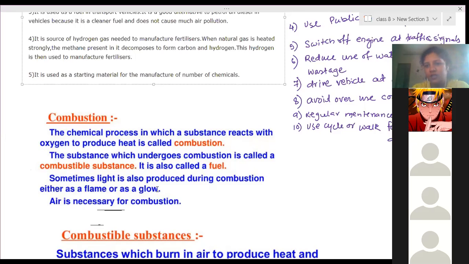Ma'am, plastic? Plastic does not undergo the combustion process. It will melt after heating. They won't react with oxygen. They become soft and start melting when you heat them, so they don't undergo that chemical process. That means they won't produce heat energy. Okay, ma'am.